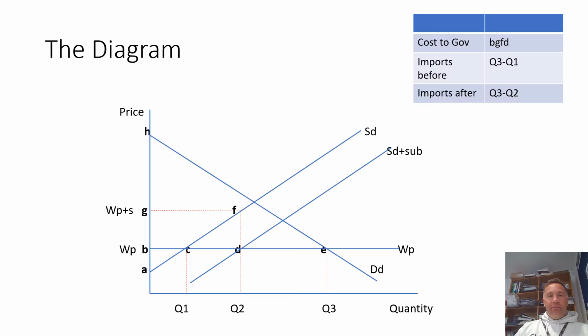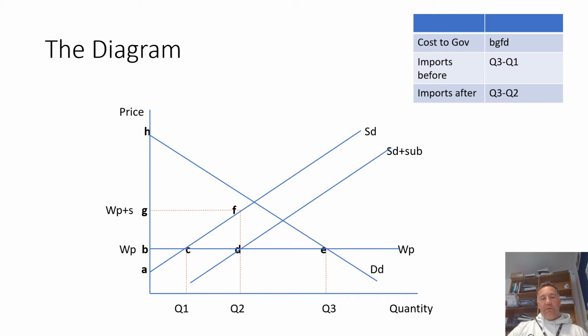Looking now at the graph, so this is what the subsidy diagram looks like. So what's happened here? Well, we started with Q3 minus Q1 of imports in the country at the world price level. You can see our domestic equilibrium is much higher than the world price level, so we're not very efficient within this country.